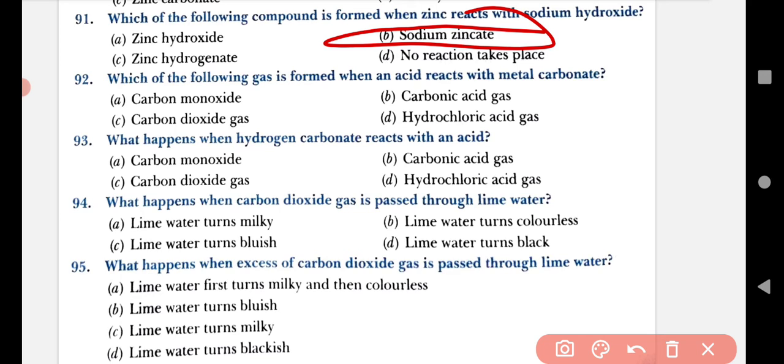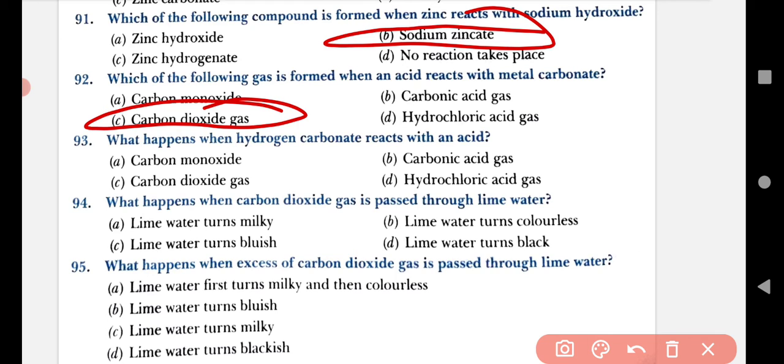Now question number 92. Which of the following gases is formed when an acid reacts with metal carbonate? A. Carbon monoxide. B. Carbonic acid. C. Carbon dioxide gas. D. Hydrochloric acid gas. So the answer is carbon dioxide gas.